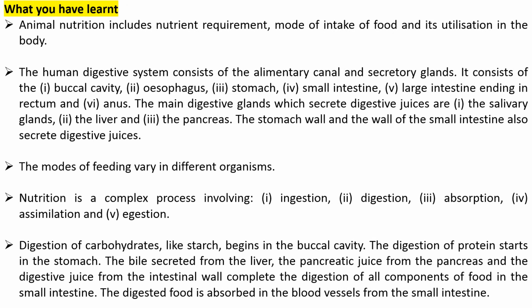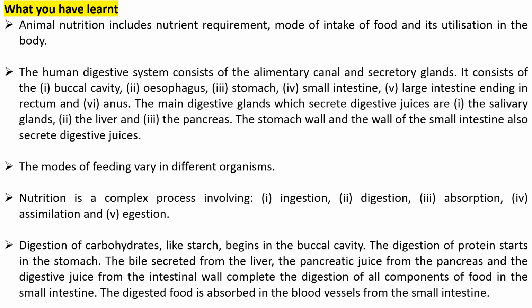What you have learnt: animal nutrition includes nutrient requirement, mode of intake of food and its utilization in the body. The human digestive system consists of the alimentary canal and secretory glands. It consists of the 1. buccal cavity, 2. esophagus, 3. stomach, 4. small intestine, 5. large intestine ending in rectum and 6. anus.